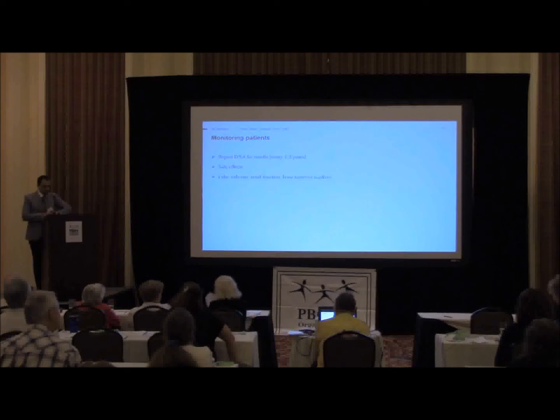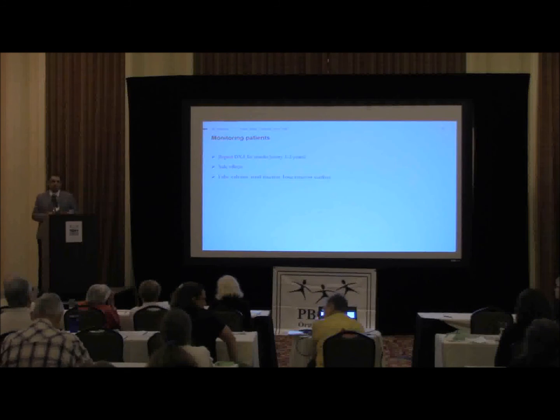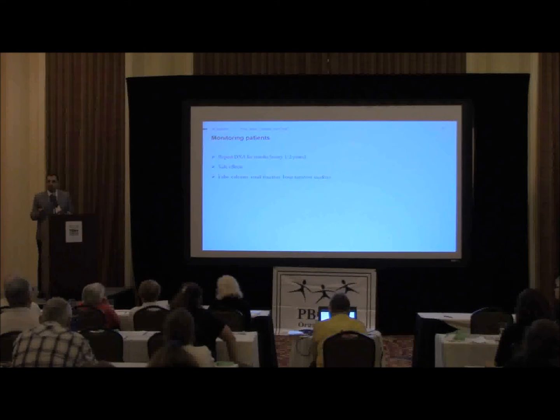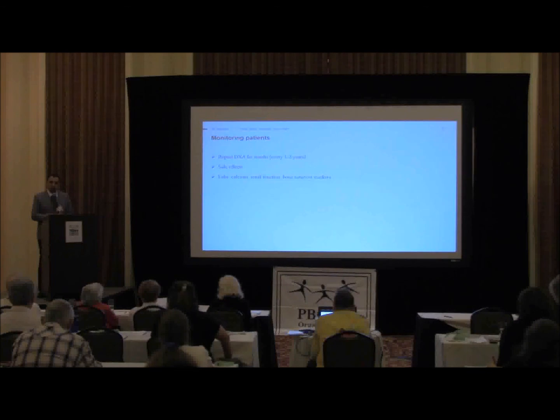So how do we monitor patients moving forward? There is blood work. We check their calcium, their vitamin D, and their kidney function, depending on what drug we put them on, like bisphosphonate. If you have abnormal kidney function, you should not be using them. For all of these anti-resorptive drugs, you have to have normal calcium to use them, because they can cause hypocalcemia, which is a severe complication for those who are deficient. That's why we make sure that vitamin D, which helps absorb calcium, is at a certain level. And we monitor for side effects, the ones we talked about. That's how we monitor the patient on these drugs.